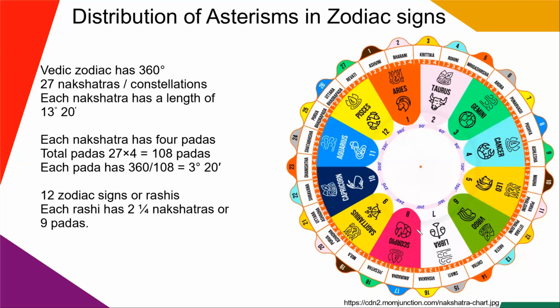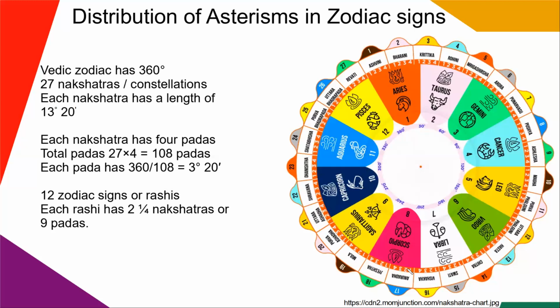Next, we go to the sign number 8, that is Scorpio. It starts at 210 degrees in the zodiac and ends at 240 degrees. So Scorpio is again ruled by Mars. We see here that there is one last quarter of Vishakha, 4 quarters or padas of Anuradha, and 4 quarters of Jyeshtha.